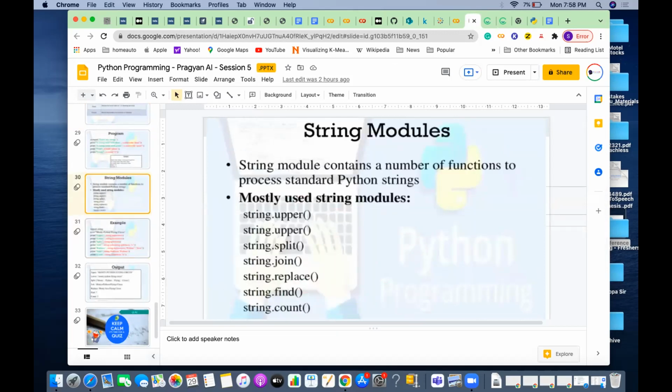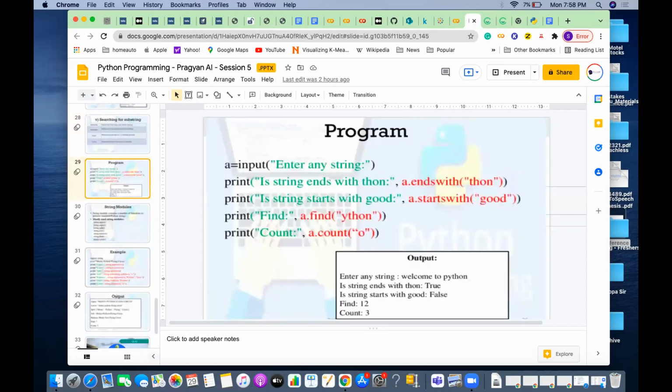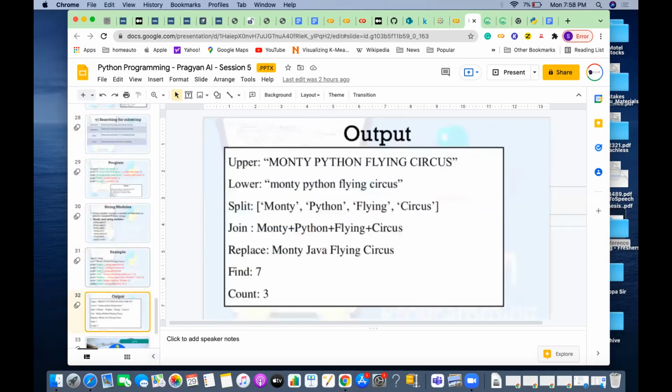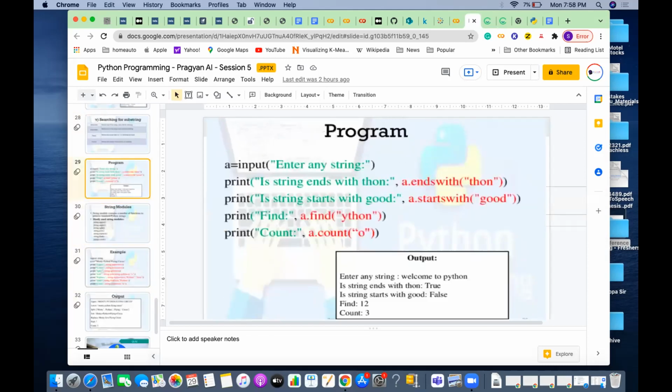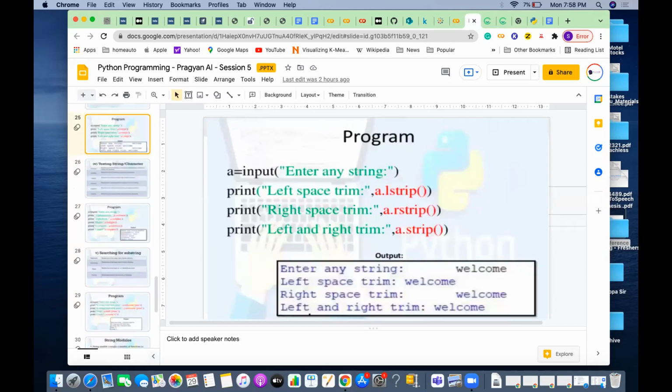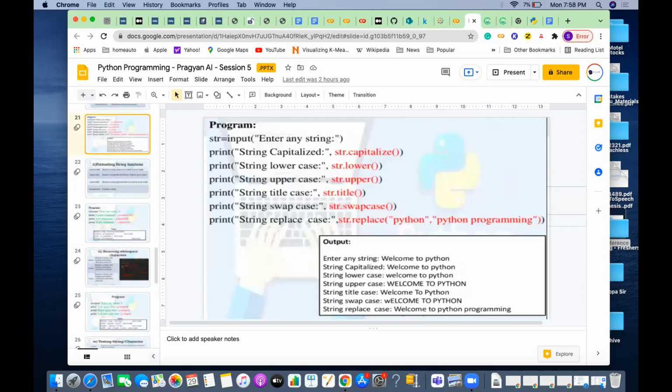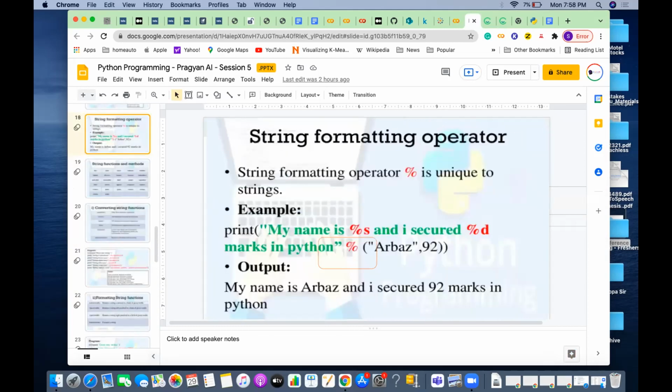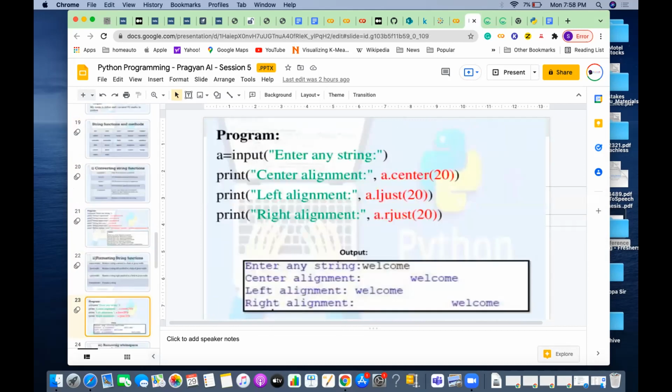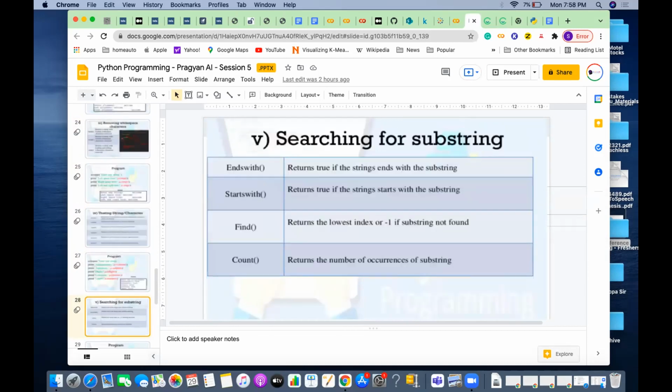Any questions here? So I end here. If you don't have questions, because it's pretty easy. If you have any doubt, let me know. I hope you understood strings very well. If you have any questions, let me know.